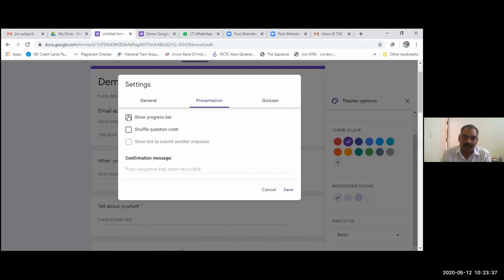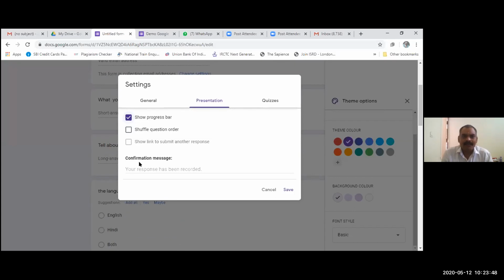Now next is the presentation. The respondent can be shown the progress bar. Yes, you can also shuffle the questions, but there is no need to shuffle the questions, so I will not click on this. And on the confirmation message, the respondent can see that your message has been recorded. You can customize this confirmation message, for example, thank you for your response. You can write it over here, and that will be shown after the submission of the response by the respondent.